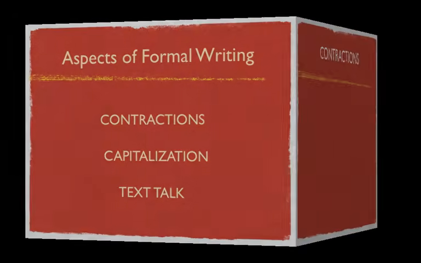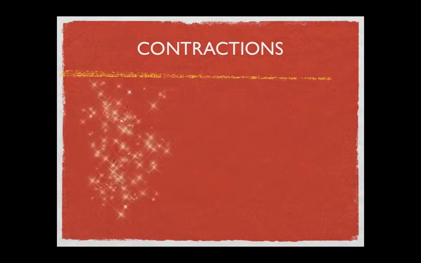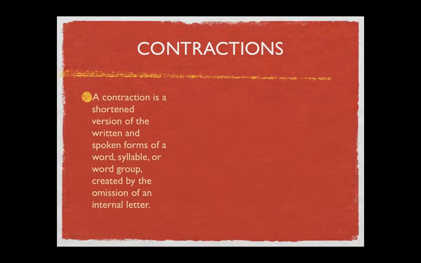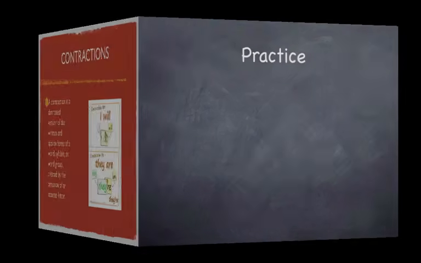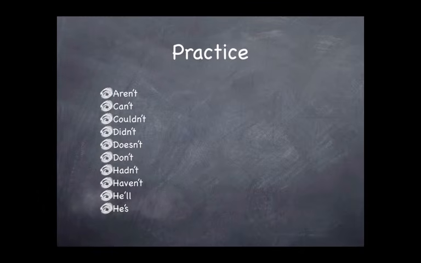Let's start with contractions. A contraction is a shortened version of the written and spoken forms of a word, syllable, or word group created by the omission of an internal letter when written. Now let's practice changing contractions into their original form.